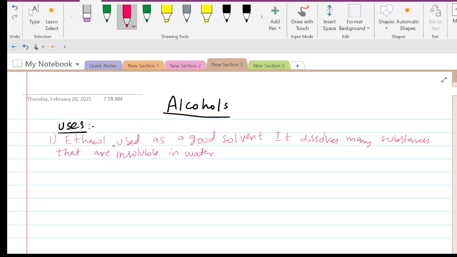Right. So the second use is that it can kill viruses and bacteria. It has antiseptic use. If I talk about ethanol, it can kill viruses and bacteria.